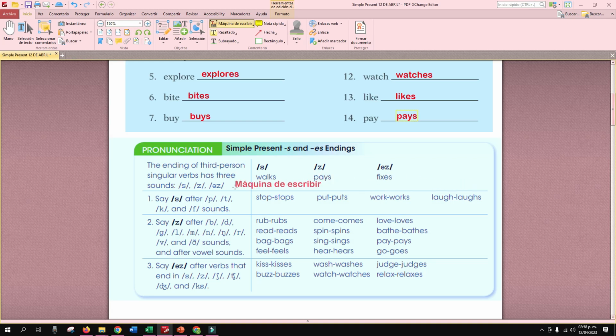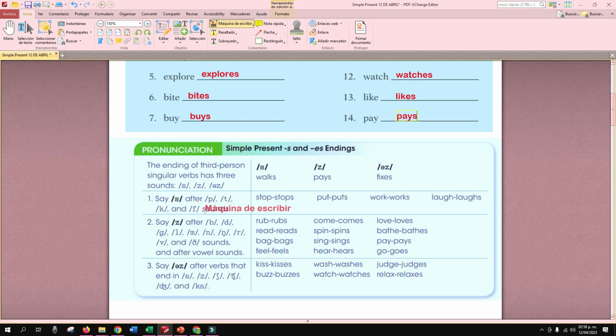Right? So, vean, tenemos estas 3 diferentes sonidos al final de un verbo cuando estamos utilizando tercera persona en presente simple. Termina con S, con Z o con IZ, ¿verdad?